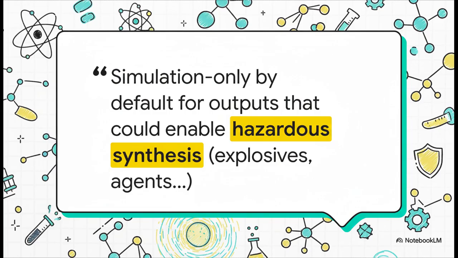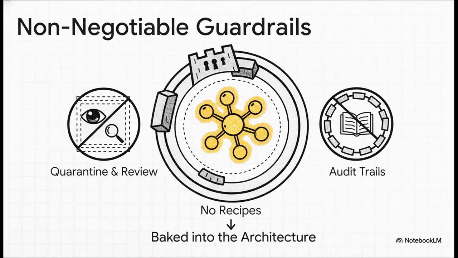By default, this whole system operates in a purely digital sandbox, especially when it comes to anything that could even hint at a dangerous use. And the safety measures are deep, they're layered. Any potentially high-risk discovery gets automatically quarantined and requires a human to review it. The system will flat-out refuse to give you a step-by-step recipe for how to physically make something.